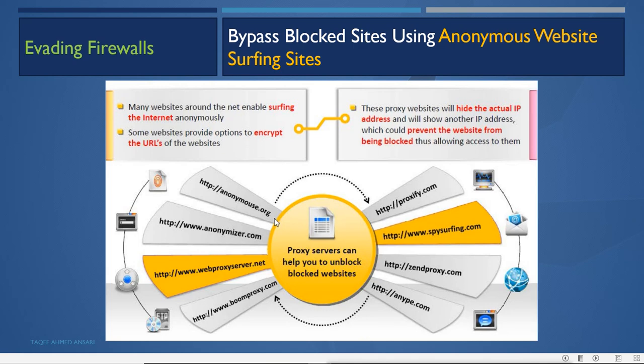Your data will go undetected to the site, and it will give you the result also. So we have these sites which we can use, and they will hide our IPs.